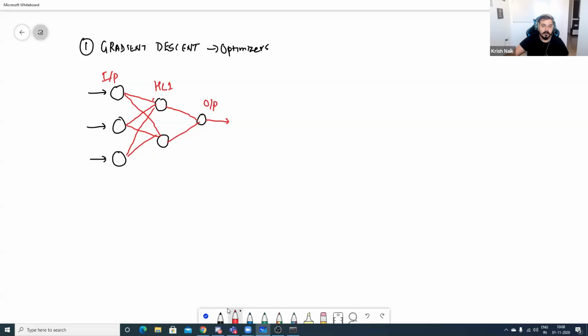So what happens in the forward propagation, we get our y hat over here, and then based on that we create our loss function. My loss function is basically my error function, or I can also say my cost function. We calculate the error over here. One example I gave you is something like this: 1/2 (y - y hat) whole square. Now when we compute this loss function, our main aim is to reduce the loss function. How do we do it? We do it with the help of optimizers.